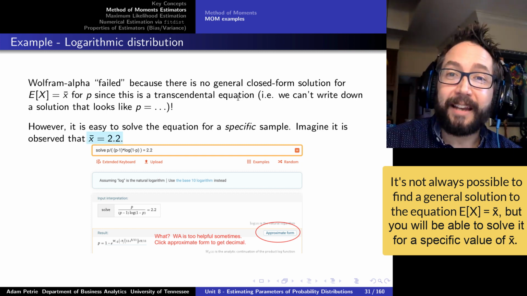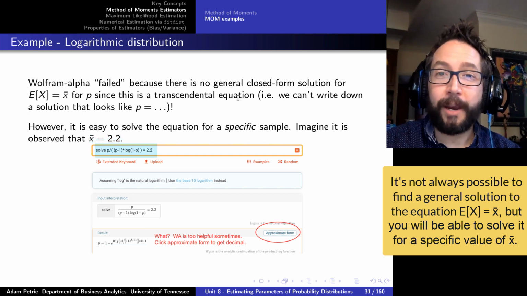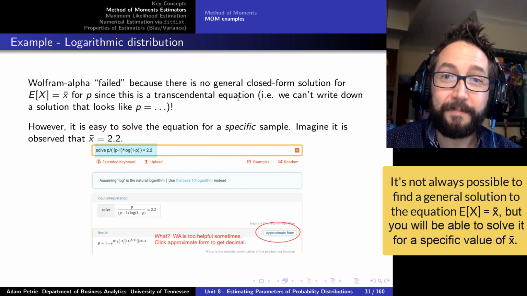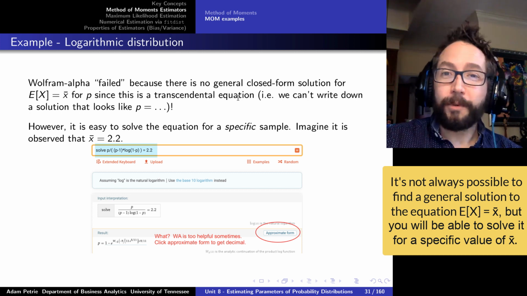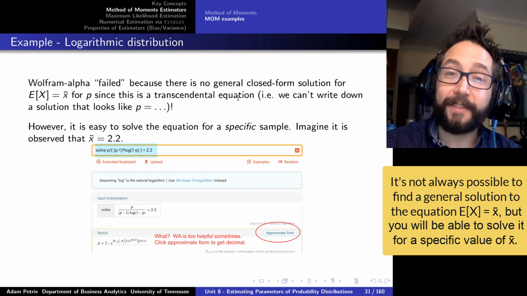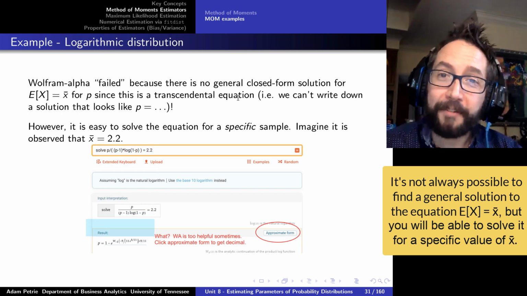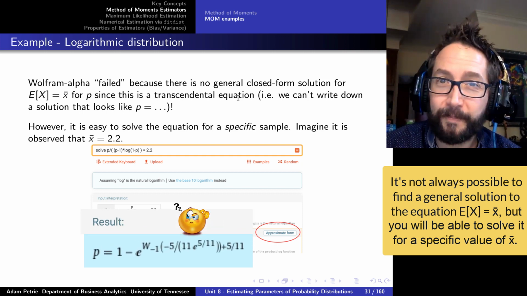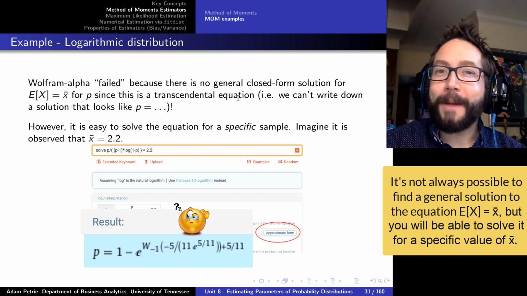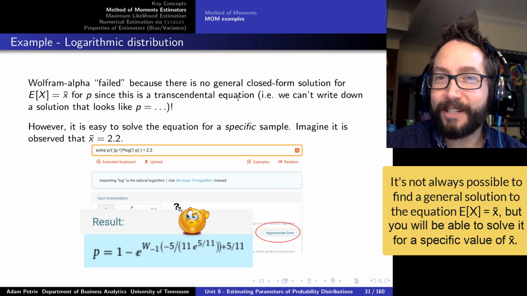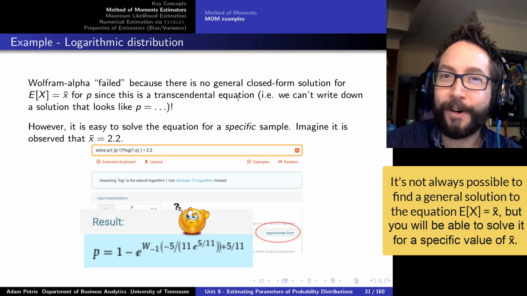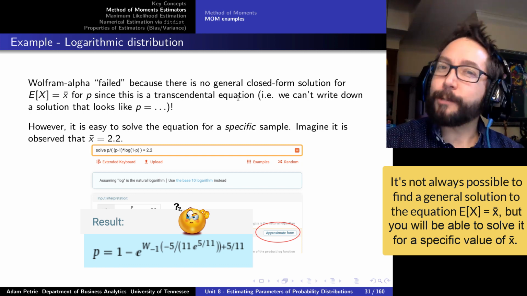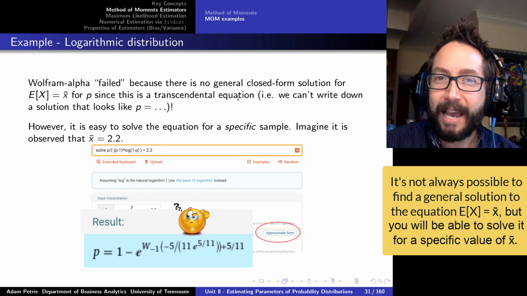So in this case, I can ask Wolfram Alpha to solve the equation: my expression for the average value of the PMF equals 2.2, the observed value of that sample average. And Wolfram Alpha can do that with very little issue. Now, like a lot of things, Wolfram Alpha is really designed for mathematicians. It's a little bit too mathy for us. It comes up with a really weird looking expression for what that solution for p hat is.